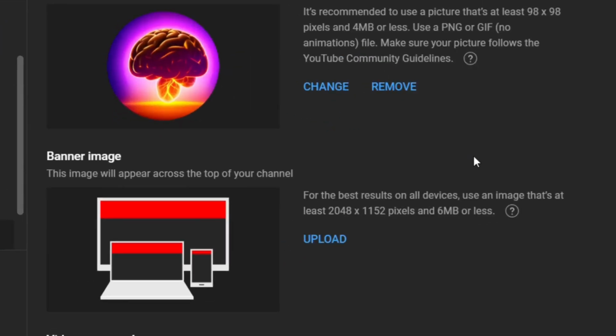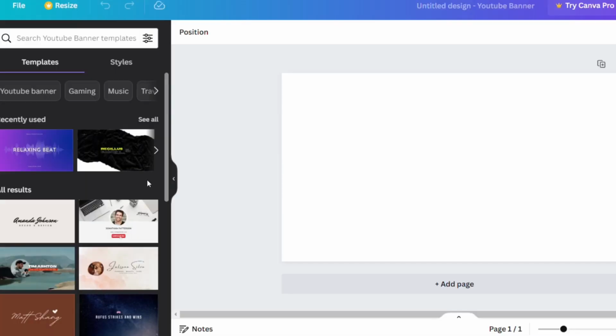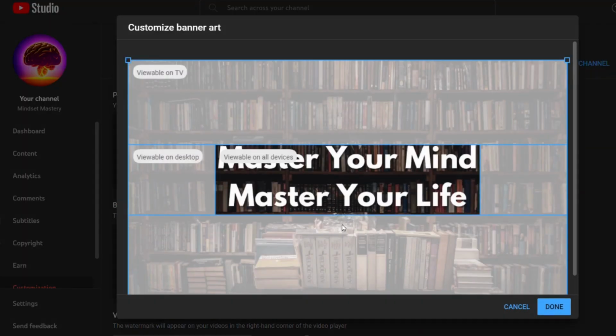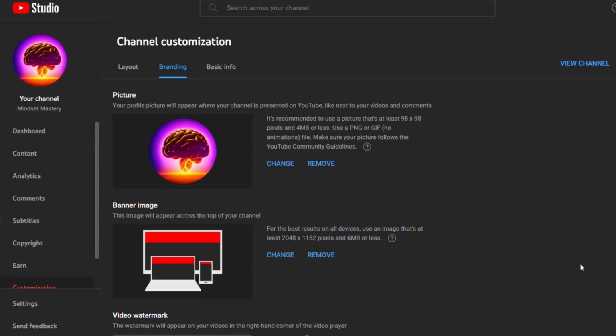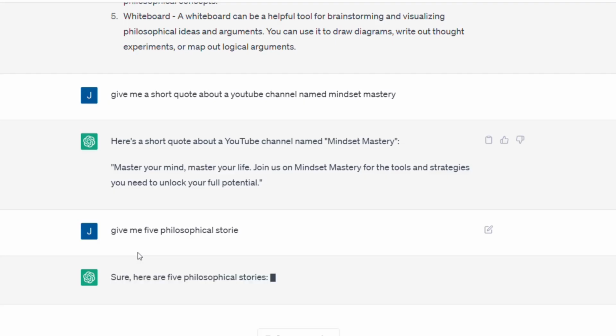Now we need a YouTube banner. Again, search Canva YouTube banner and go to Canva and click the blank template. For this, I know I want a bookcase as the background, and we can ask ChatGPT to give us the slogan that will be on the banner. Put them both onto the template and change up the fonts, and you're done. Upload it to your YouTube channel and click publish. Let's take a look at the channel. Looking good to me. Next, we need to start making our first video.